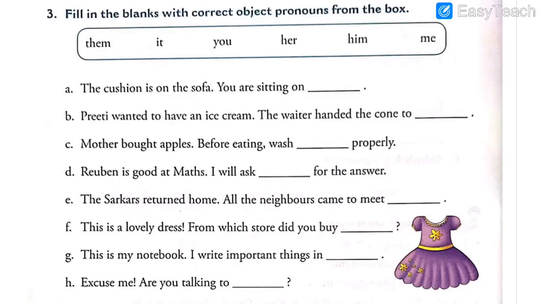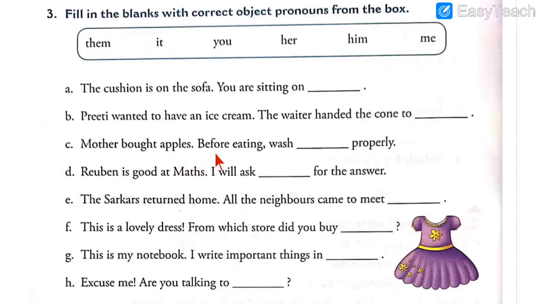Then we had solved exercise number 3. The options were given and you had to fill in the blanks with the correct object pronouns. The first one we had done was, the cushion is on the sofa, you are sitting on it. Preeti wanted to have an ice cream. The waiter handed the cone to her.